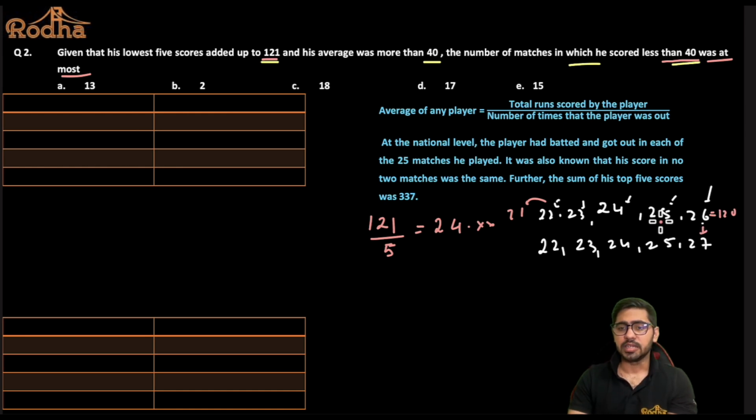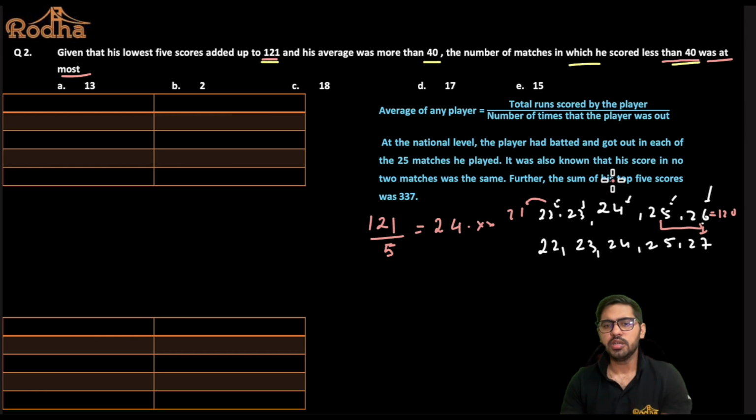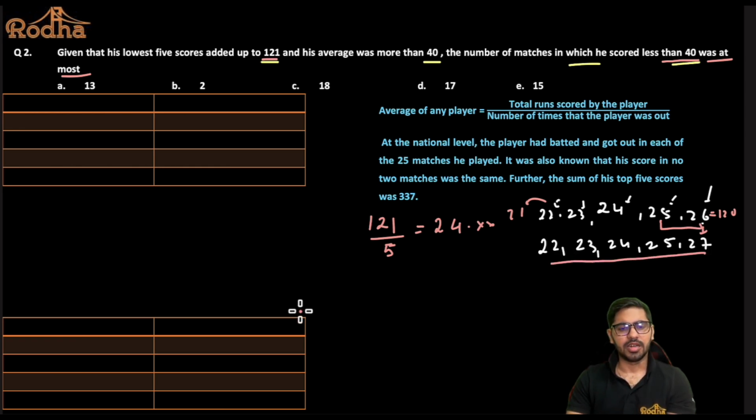Why? Because if I increase 25 by 1, then these two scores will become the same, isn't it? But in all the 25 matches, he has scored a distinct score, right? In no two matches has he scored the same runs, right? So that is why that case is ruled out. So we have these 5 distinct scores possible here. Let's say the lowest score is 22. Then we have a 23, then a 24, then a 25, and then a 27, right?